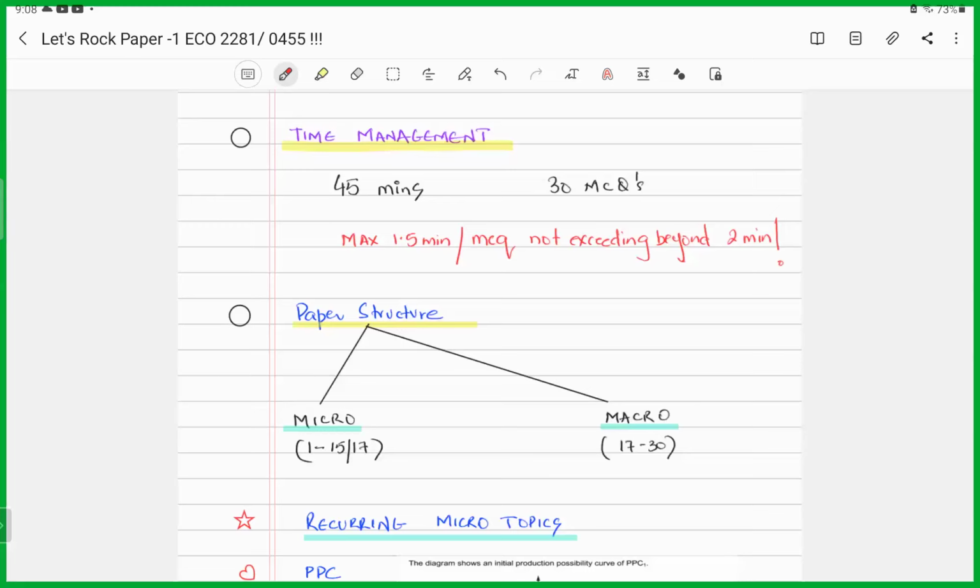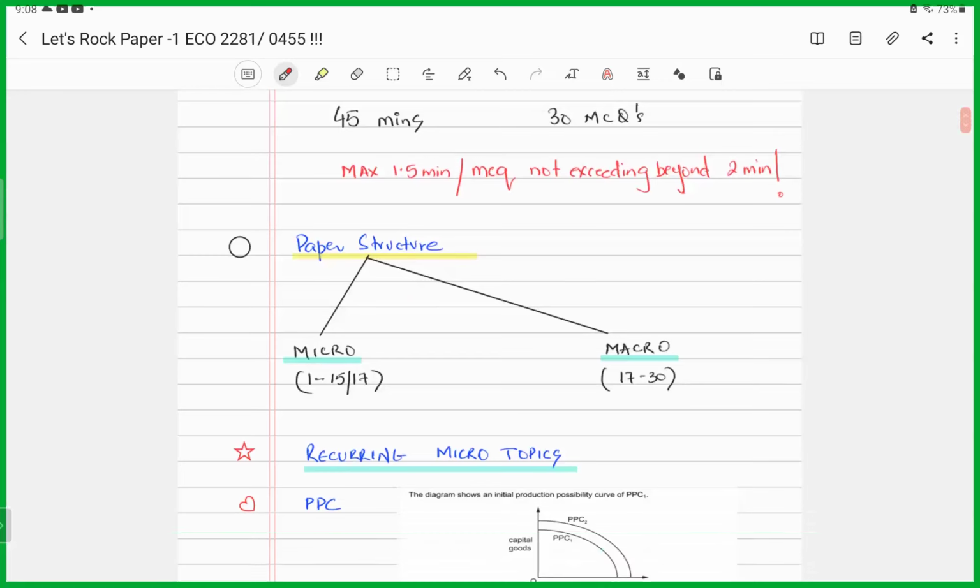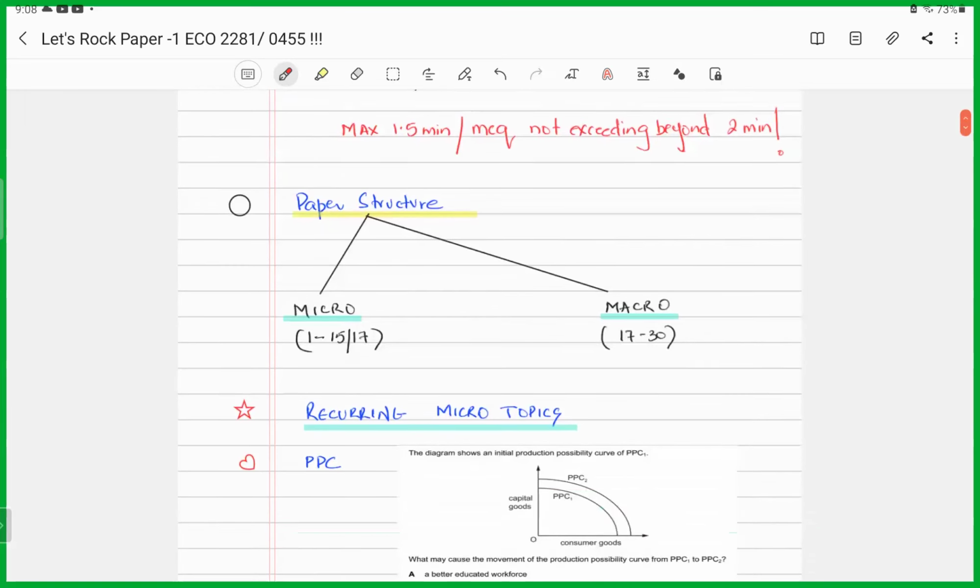Again, an advice which I give to all of my students is, since there's no negative marking for an incorrect answer, you can always go for an informed guess if you are unable to make any answers out of the options available.